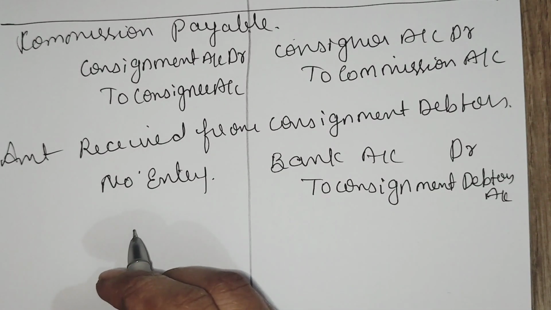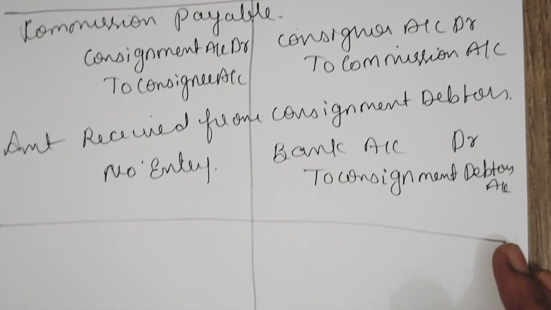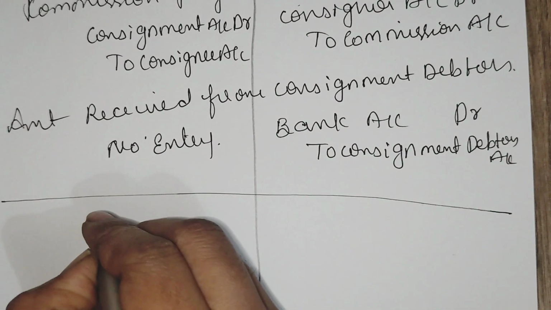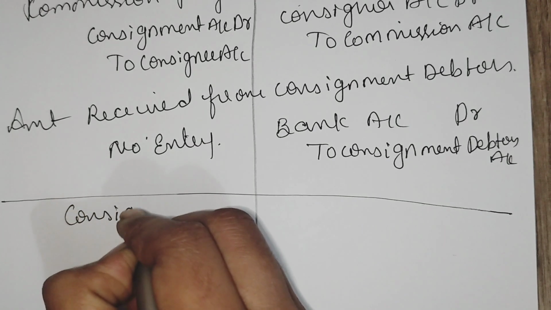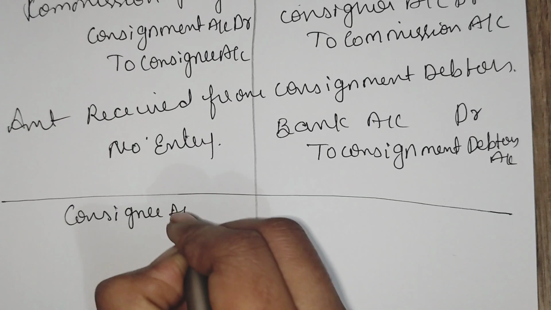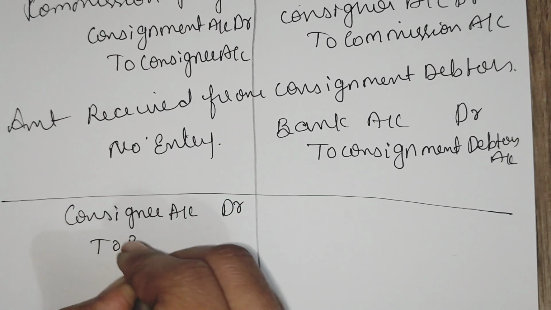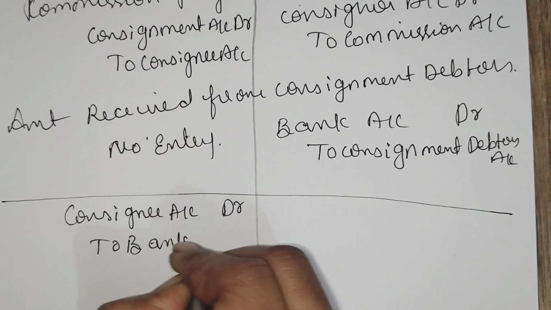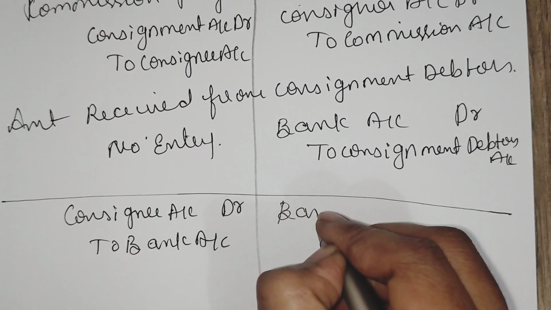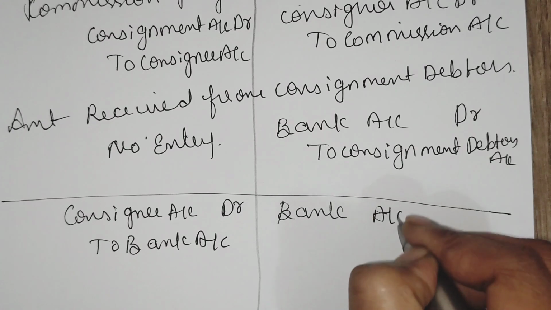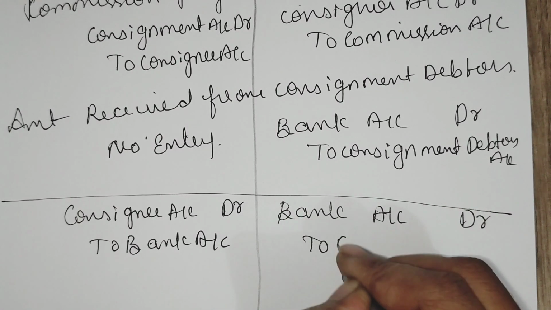If commission is not provided, then the entry is consignee account debtor to bank account in the book of consignor. In the book of consignee, bank account debtor to consignor account.